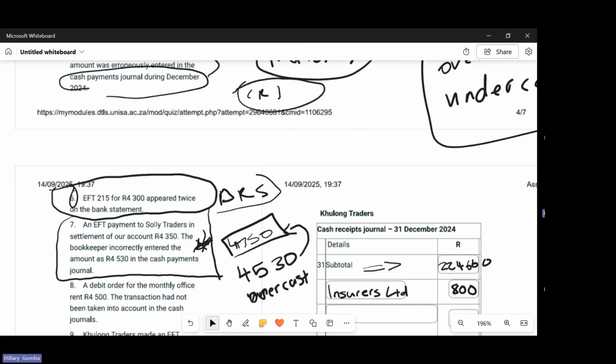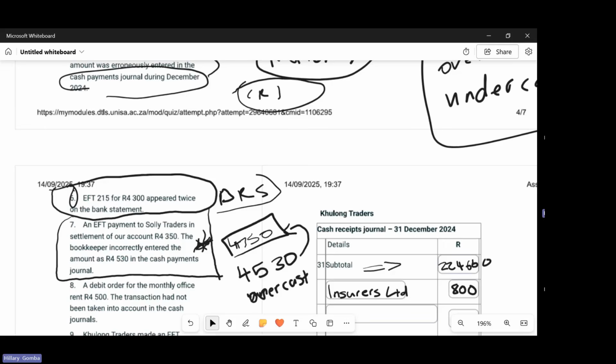So if you subtract the two amounts, how much difference will you get? 4,530 minus 4,350 is 180.